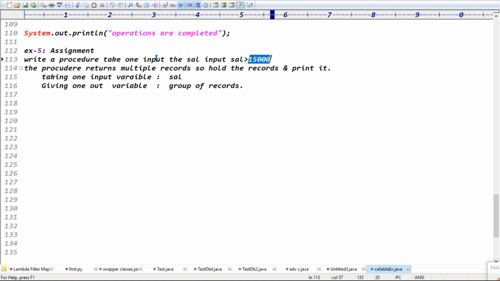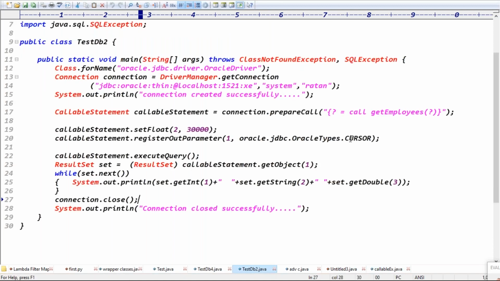Yesterday's class output was maybe an integer, float, some number, right? But today the output is what? The out parameter is basically multiple records. Multiple records means a result set object is there. Basically the type is a cursor type. Actually, this is like a procedure.